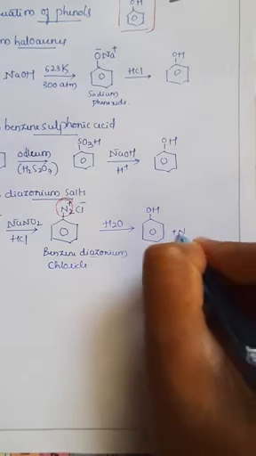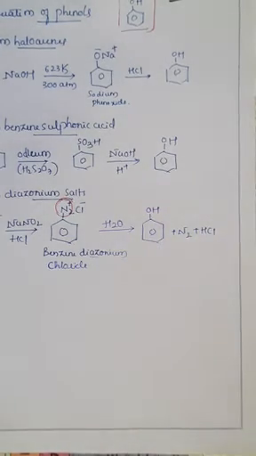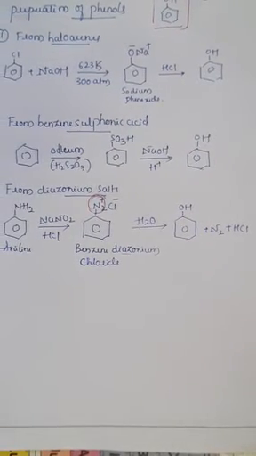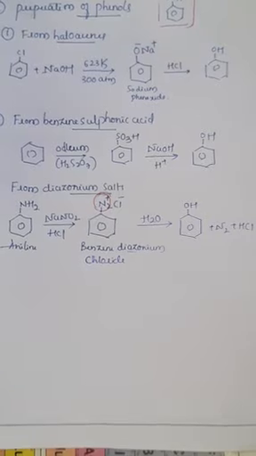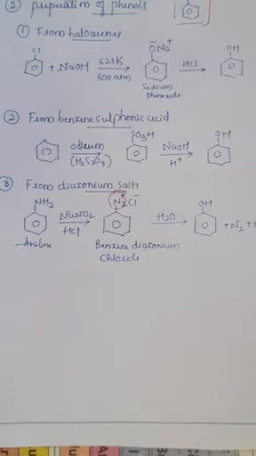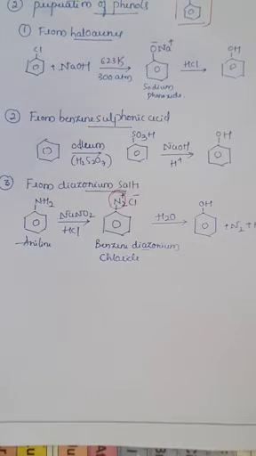Along with that there will be a side product, that is liberation of nitrogen and HCl, right? So there is a liberation of dinitrogen, and along with that the HCl molecules are liberated. This is a very simple reaction. Whenever you take aniline in presence of nitrous acid, that is NaNO2, and in presence of acidic medium, that is HCl, it will further convert into benzene diazonium chloride.